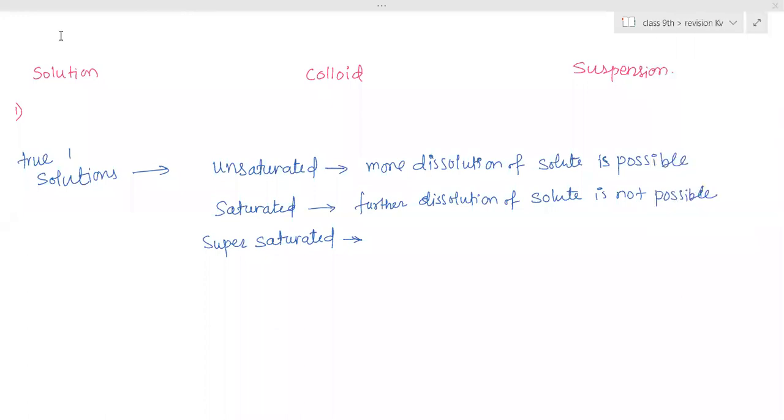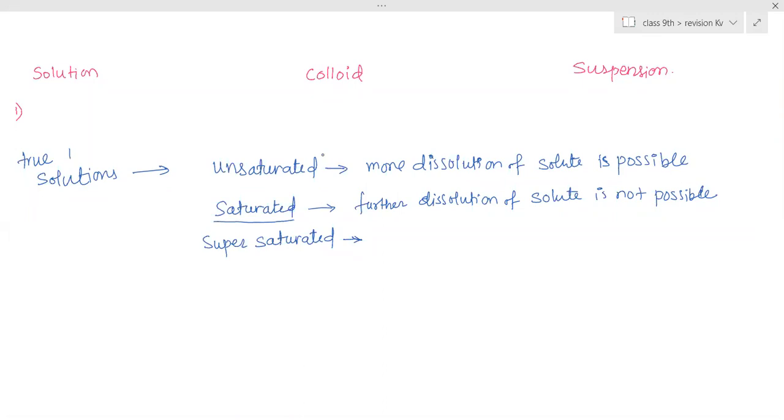So in this one, further dissolution is not possible. Those are called saturated solutions. That means the solute present in that solution is at its maximum value. Oh, ma'am, you also have to write at that temperature, no? Yes, specific, at a particular temperature.